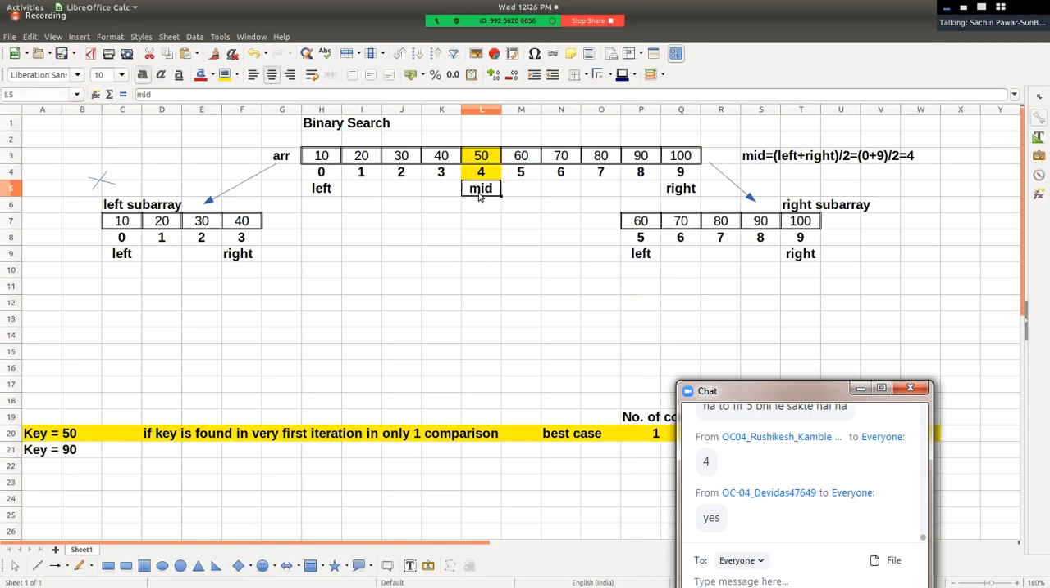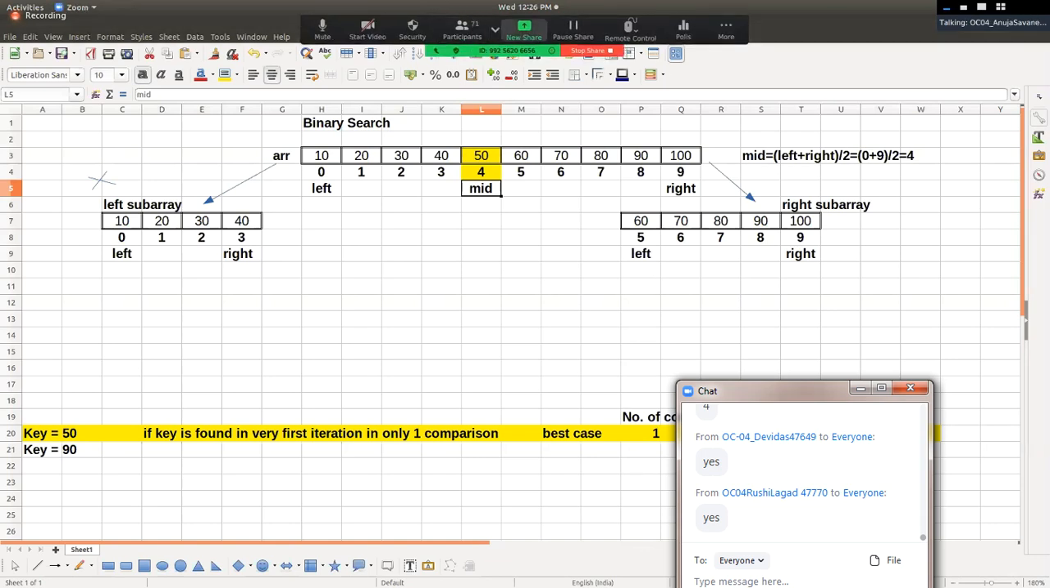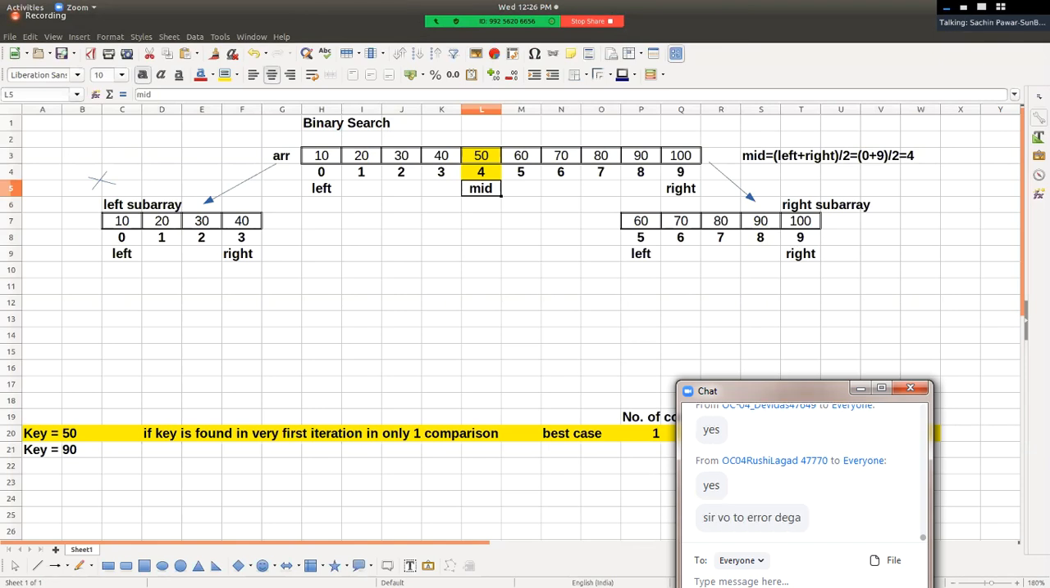नहीं, 5 क्यों लेंगे ऋषि लगड़? Why 5? Because integer, division of two integers is what? 9 by 2 का आंसर क्या मिलेगा आपको प्रोग्रामिंग में? ऋषिकेश, are you there? बताओ 9 by 2 का आंसर क्या मिलेगा आपको? 4 मिलेगा या 5 मिलेगा? अरे प्लीज म्यूट योरसेल्फ। Rushi, please reply me. In C programming language, 9 by 2, what answer you will get?